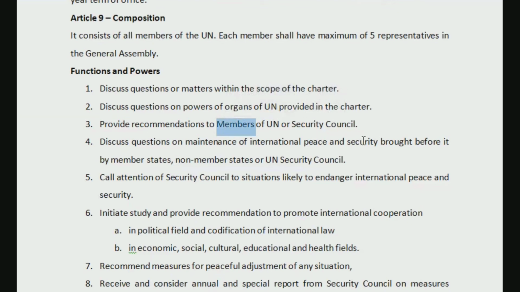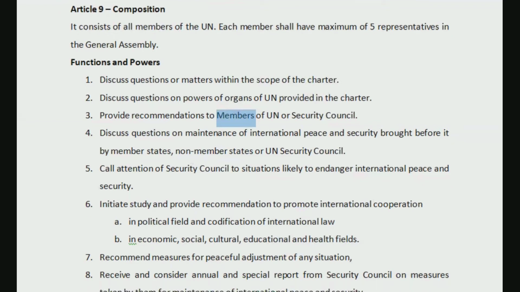Next, discuss questions on maintenance of international peace and security. If there is a dispute or conflict, or some important matter coming up with regard to maintenance of international peace and security, and that matter is brought before the General Assembly by a member state, that means any of those 193 countries, or by a non-member state, the remaining two countries, or by the United Nations Security Council, it can be brought by any of these. They will address such matters also, which involve a question with regard to maintenance of international peace and security.